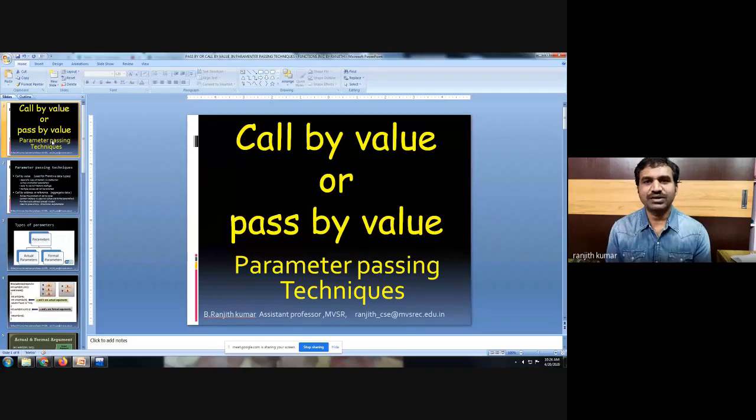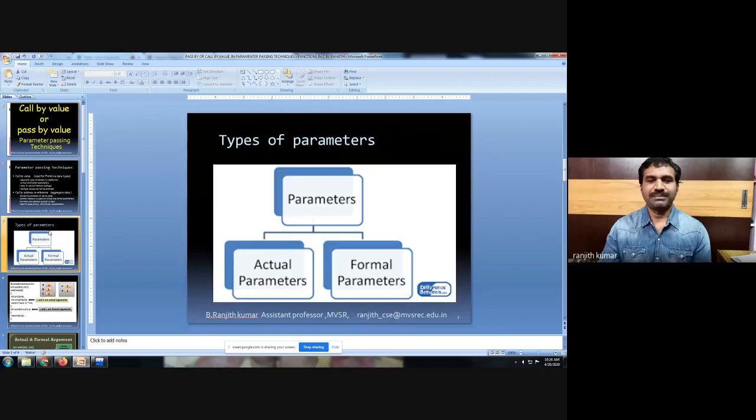We will discuss the concept of the call by value parameter passing technique in C language. So, what is a parameter? A parameter is a tool for communication between functions. Using parameters, the calling function and the called function will communicate with each other. As we know, there are two kinds of parameters, actual parameters and formal parameters. Today we'll discuss the different parameter passing techniques and the call by value parameter passing technique